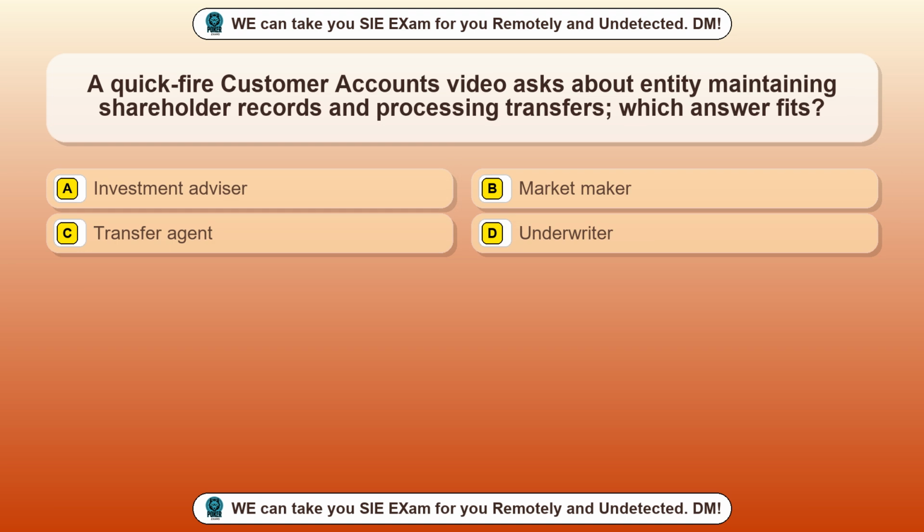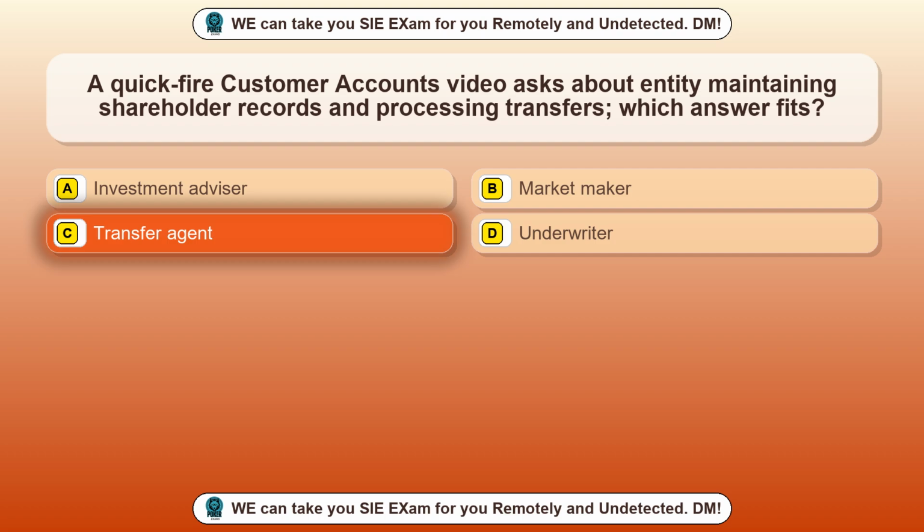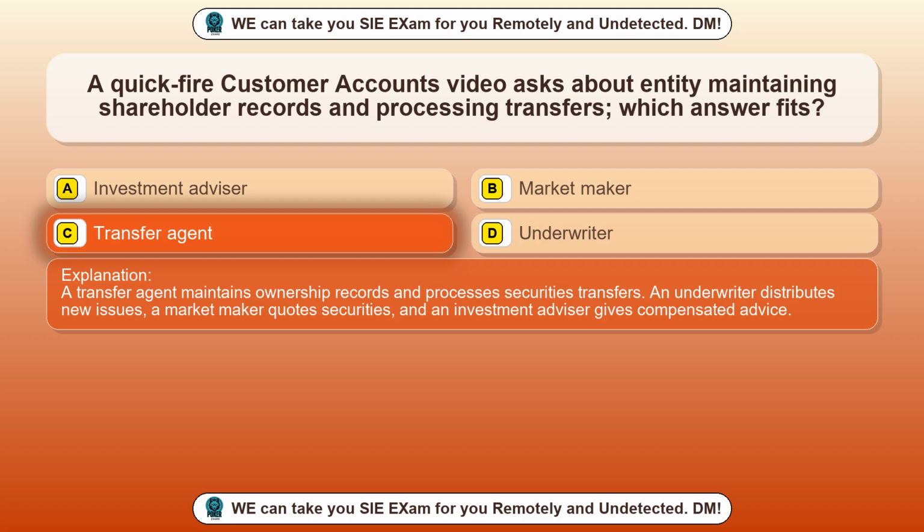Question 50. A quickfire customer accounts video asks about the entity maintaining shareholder records and processing transfers. Which answer fits? Option A, investment advisor. Option B, market maker. Option C, transfer agent. Option D, underwriter. The correct answer is option C, transfer agent. A transfer agent maintains ownership records and processes securities transfers. An underwriter distributes new issues, a market maker quotes securities, and an investment advisor gives compensated advice.